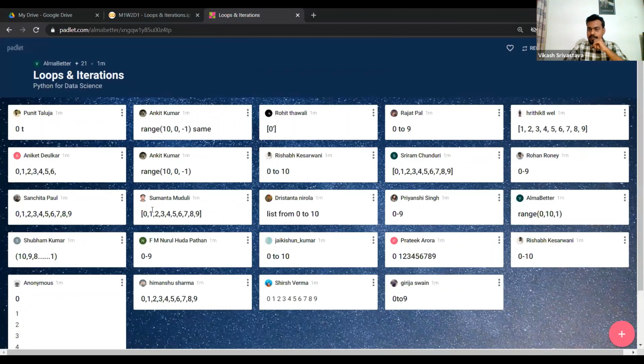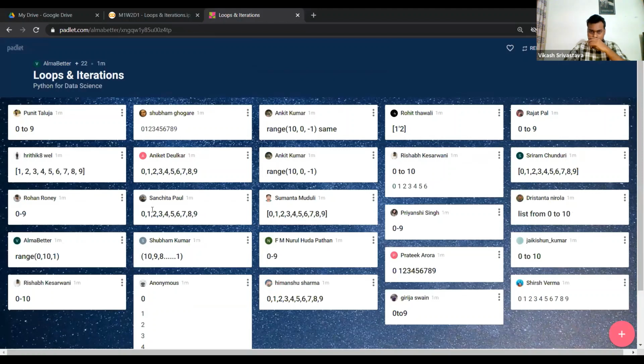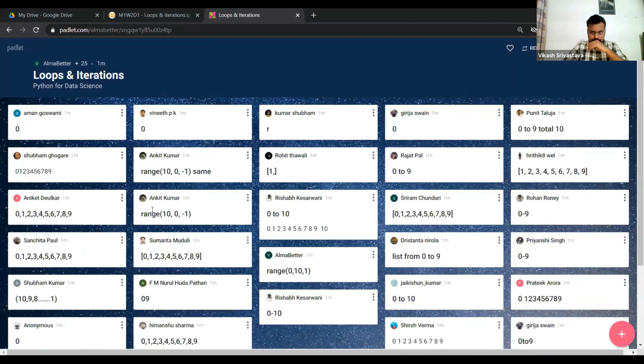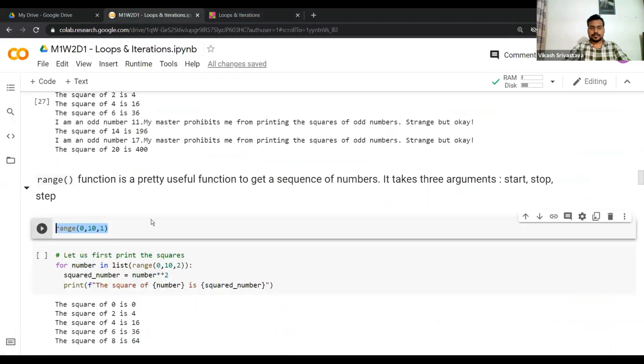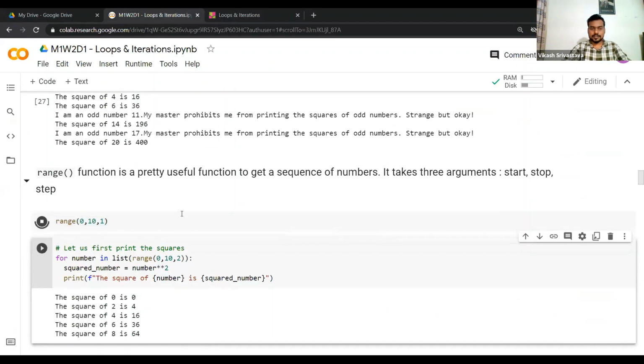Okay, Rooney is saying 0 to 9. Stanta is saying list from 0 to 10. Rohit Thawali is saying 1 comma. Okay, so Ankit Kumar is saying... Okay, so let's demystify this. Let's see what happens when I try to execute this.